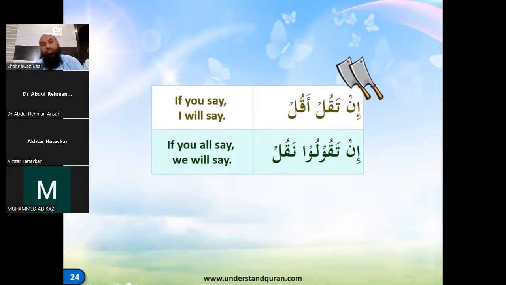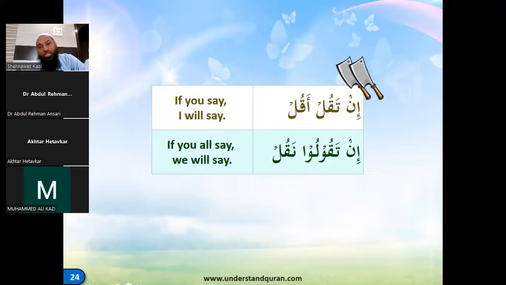In this you can also take any other verb and say, if you hit, I will say, which means I will say to somebody else. If you are doing something like this, I will say. So if you hit, I will say. What will it be? In taqul... no, if you hit, daraba: in tadrib aqul. Very good. Right?